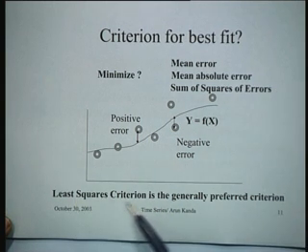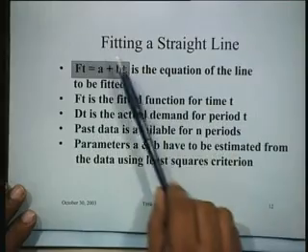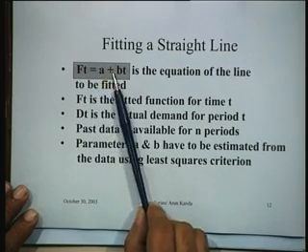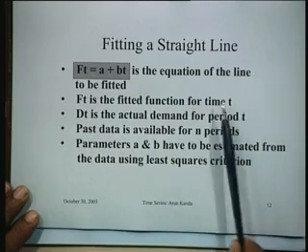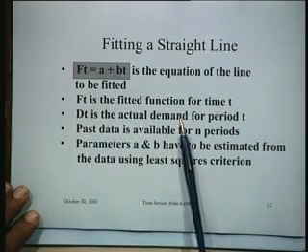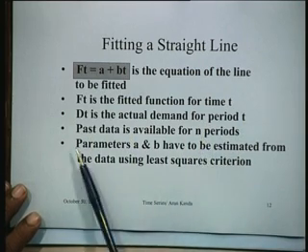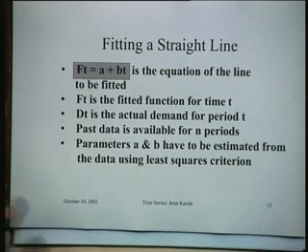So, as we said, the least squares criterion, that is minimizing the sum of the squares of the errors, is the generally preferred criterion for reasons that we have just discussed. Let us start with the simplest possible situation. Suppose you are interested in fitting a straight line, that is the forecast at time t is equal to a plus bt, the equation of the line to be fitted. Ft is the fitted function or the forecast for time t, dt is the actual demand for period t which is available, past data is available let us say for n periods, and parameters a and b have to be estimated from the data using the least squares criterion. That is in fact the problem.